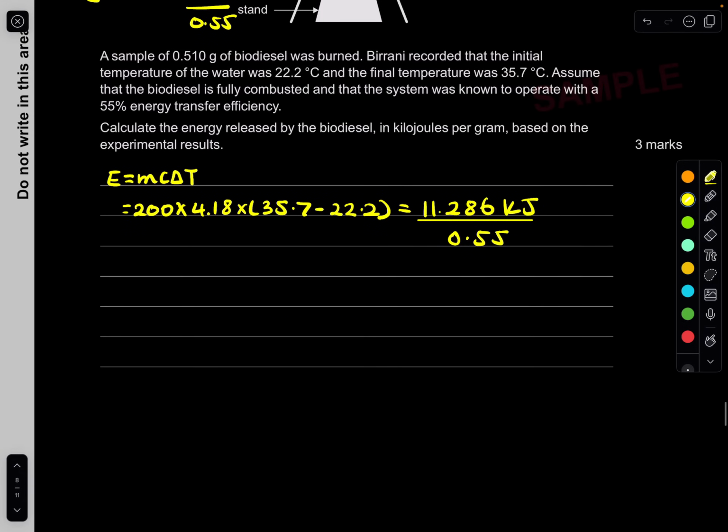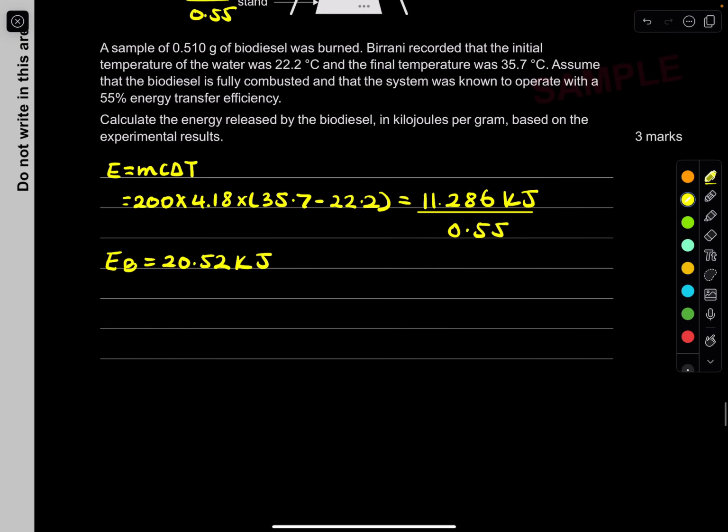The energy that the biodiesel gave out was 20.52 kilojoules. Done. Now we just need it in kilojoules per gram, so that's easy. You just divide by the mass in grams. So how much did we burn? We burnt 0.510, and that gives me the kilojoules per gram.